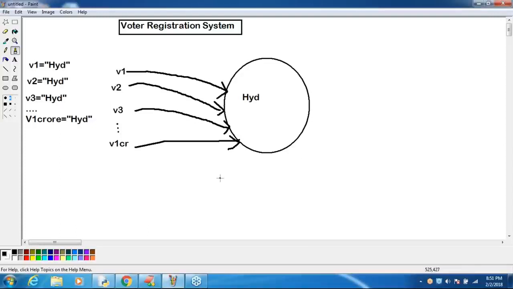We are not required to create 1 crore objects. You can imagine how much memory and performance will be improved. That's why Python follows this approach internally.